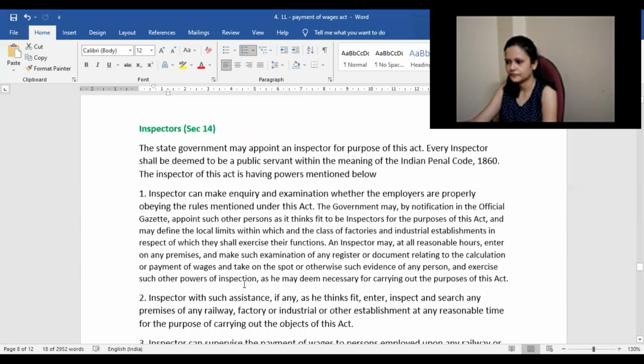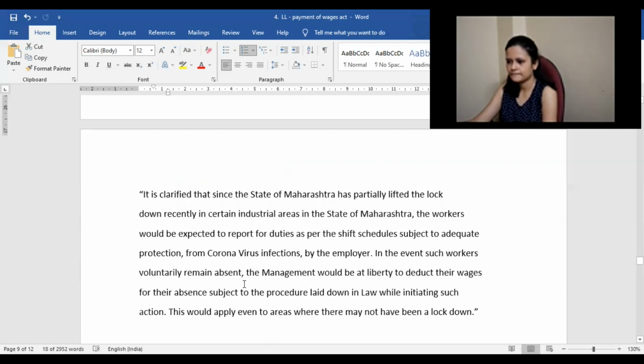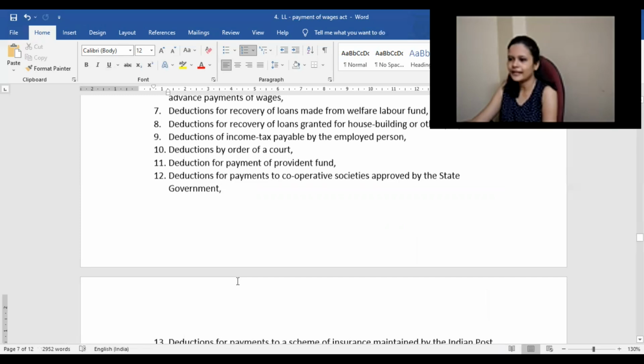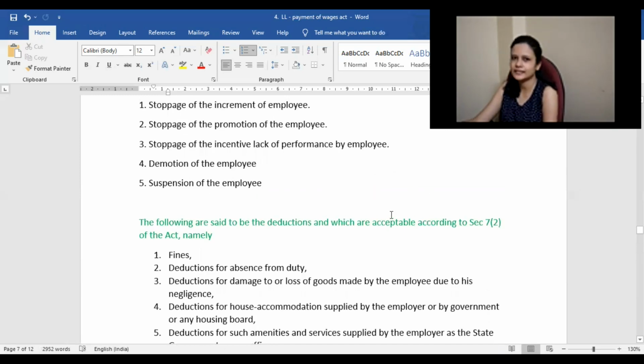Madam, these are the notified deductions, for which no specific approval is required, correct? These are specified under the legislation from when it was introduced. After that, if they want to add other things, by notification they may mention that this is also a permitted deduction, or the employer can ask that they want this deduction and give a proposal and get approval.